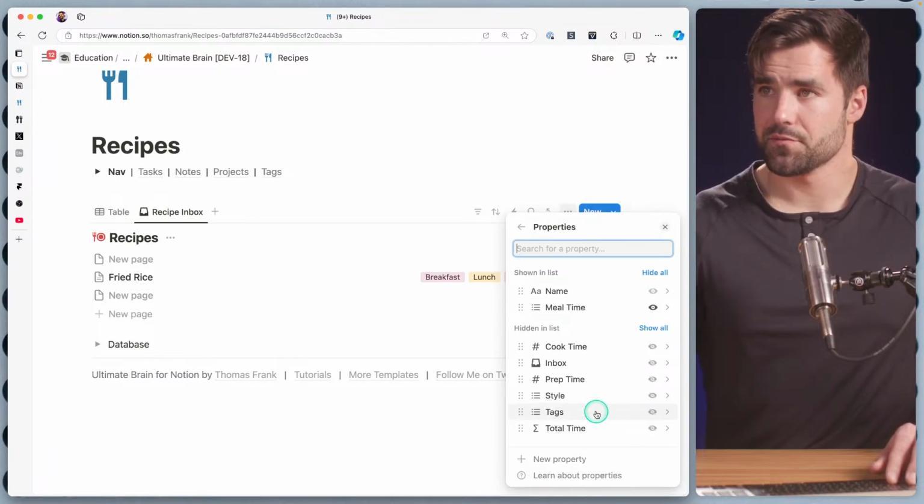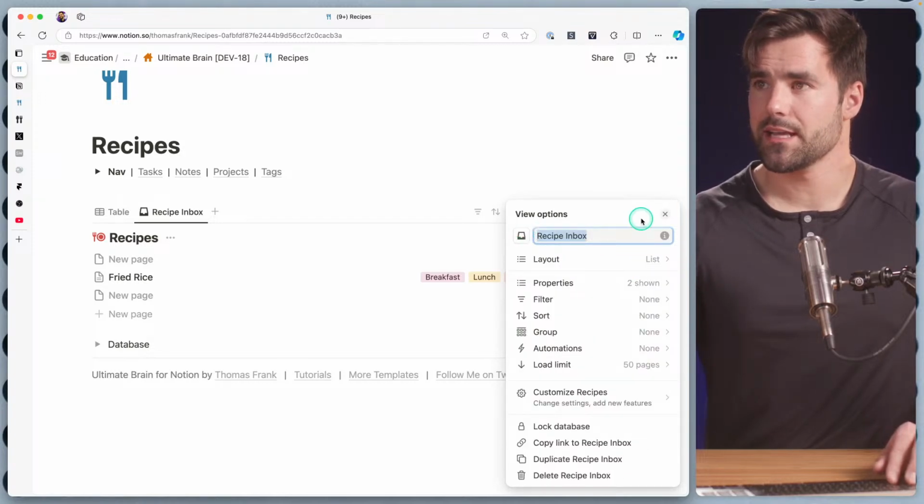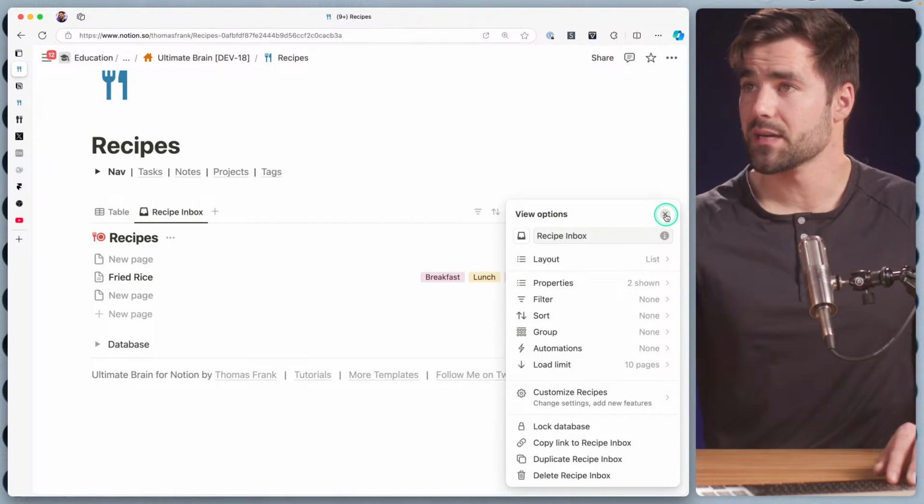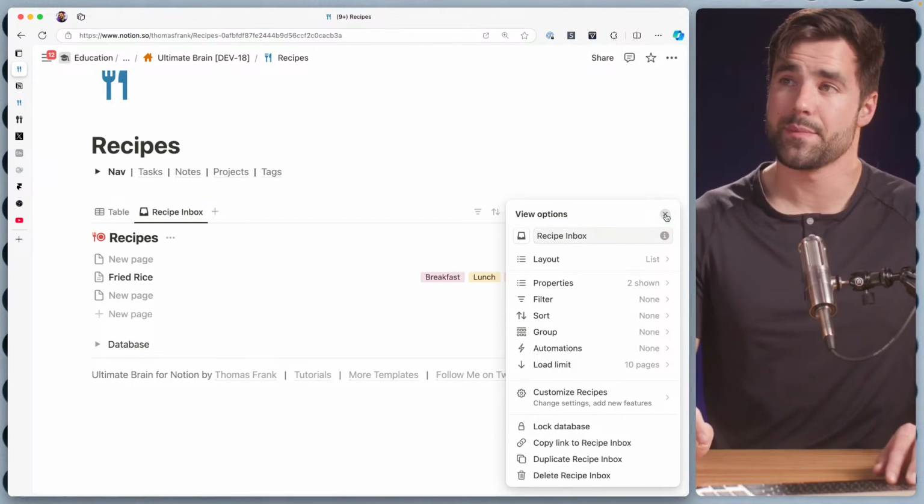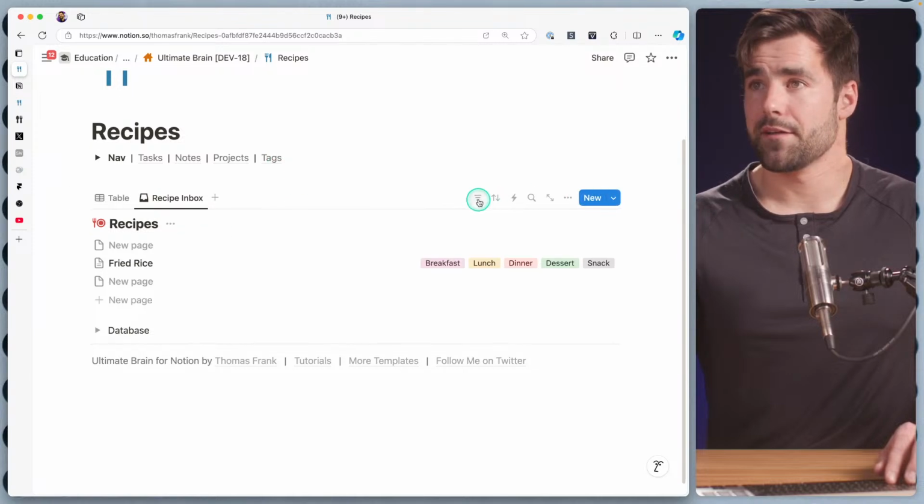We could show all these properties, but for now, I'm not sure which ones I want to show. So I'm going to go ahead and keep that as is. Let's keep the load limit to 10. That way it's not going to take up a ton of space. It might end up being at the top of our recipe book. Maybe, not sure yet. And we're going to add a filter.